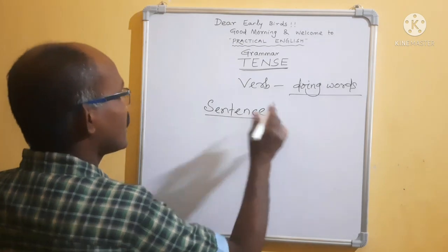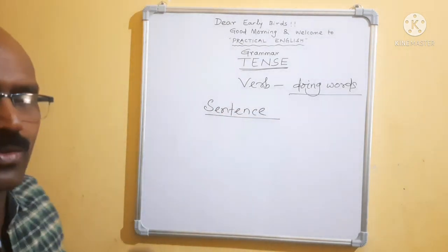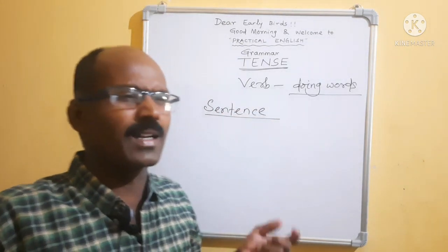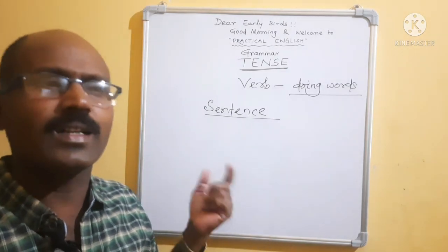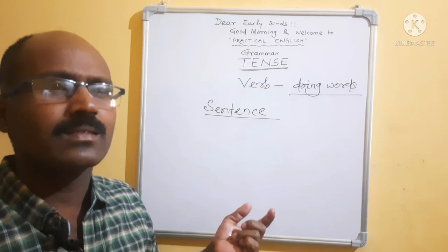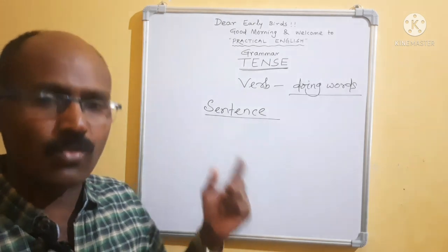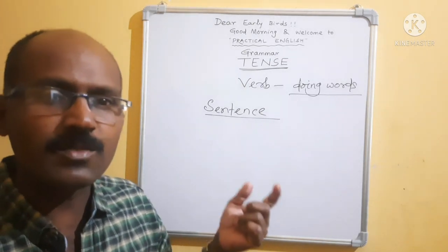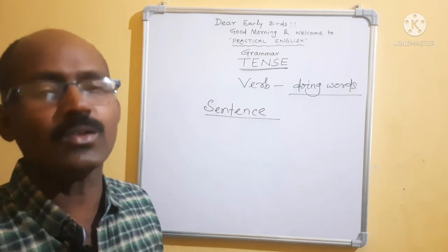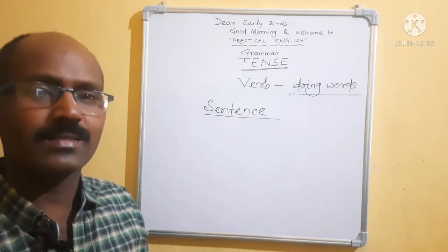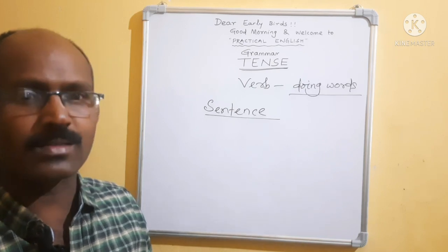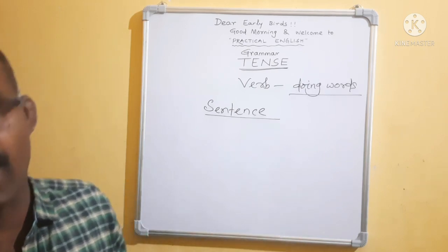Who can say? Can anybody? All of you know that sentence. If you ask anybody, he will definitely reply, sir, a sentence is a group of words which expresses the complete meaning.